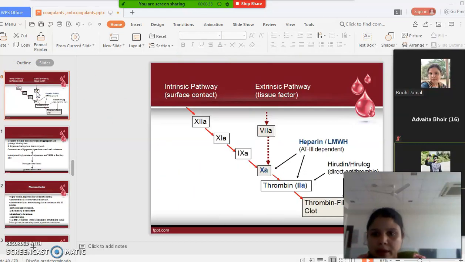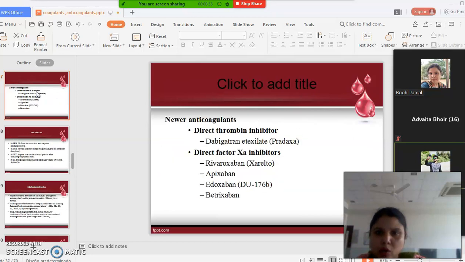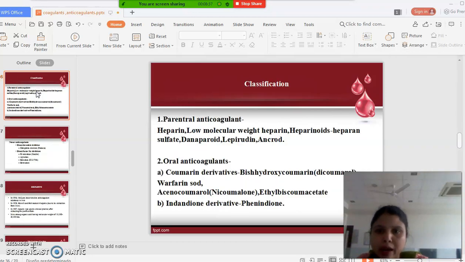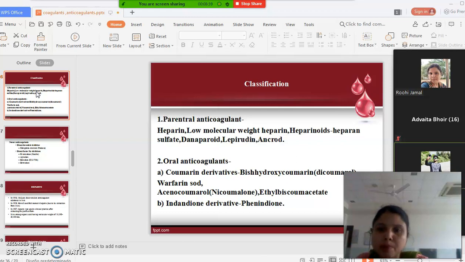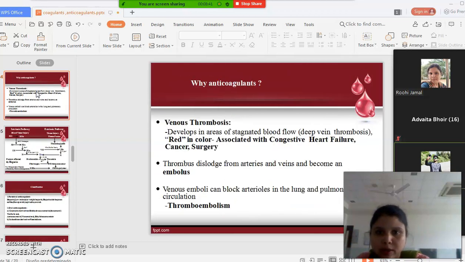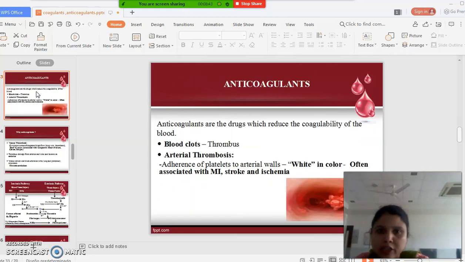Okay, as the name itself indicates, what are anticoagulants? These are the agents which oppose the action of coagulants, or these are the agents which reduce the coagulability of the blood. So anticoagulants are the drugs which reduce the coagulability of the blood.